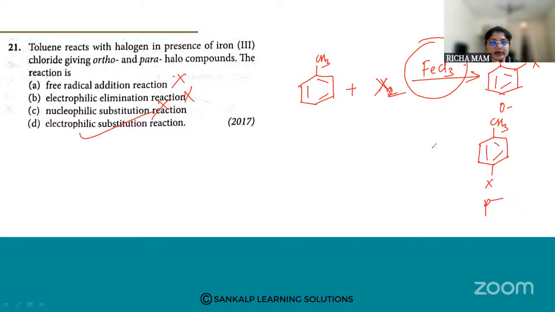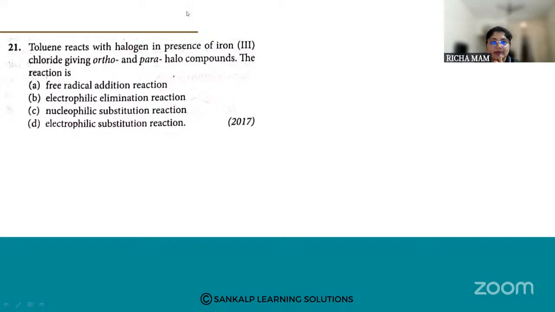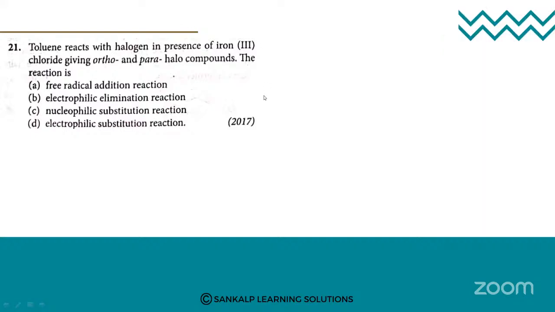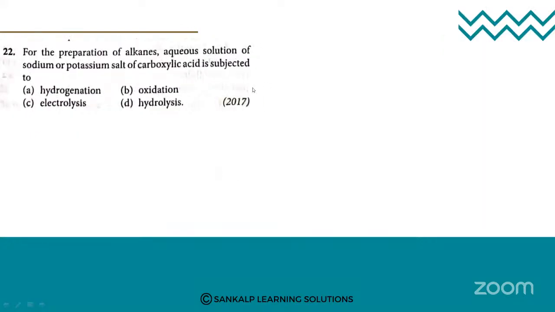Tejaswini and Shiva Shankar, yes, the answer is correct. It is D. Very good. I hope it is clear. Others are getting it correct. If you have any doubts, you can ask me. Let us go for the next one.